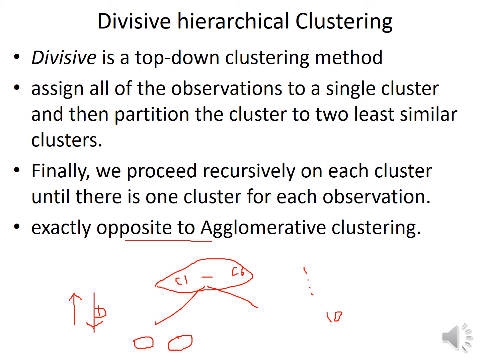Initially we partition it into two, then this will further be divided into two, and this will further be divided into two, and it will keep dividing until one item is left. Finally we proceed recursively on each cluster until there is one cluster for each observation. That's why it is exactly opposite to agglomerative clustering.